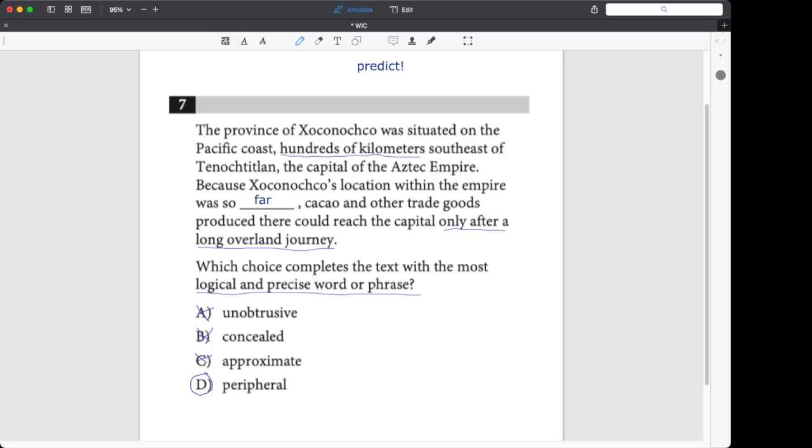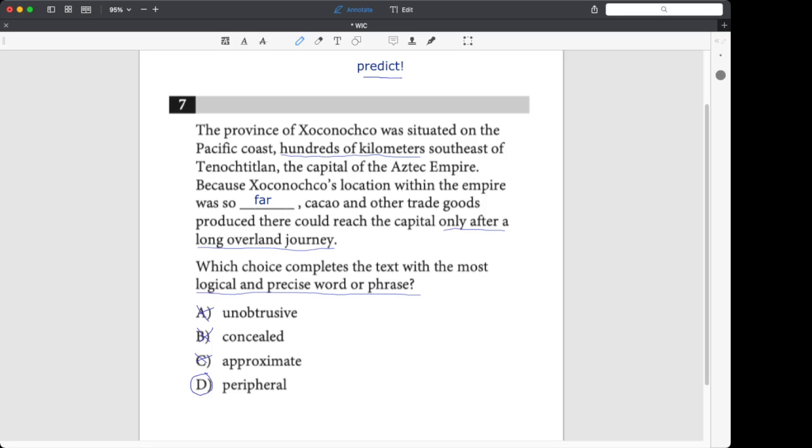and a helpful tool for that that I didn't mention: when we predict, we want to know what the blank is referring to. What is the blank referring to here? It's referring to X's location. Okay, so we want to look at the parts of the text that deal with X's location. Those are the parts we underlined already, but it's a really good idea. Make sure you know what the blank is referring to. Then predict, or at least try. Once you've got your prediction in mind, hopefully based literally on those things that you found in the text that are descriptive, then you're ready to look at the choices.